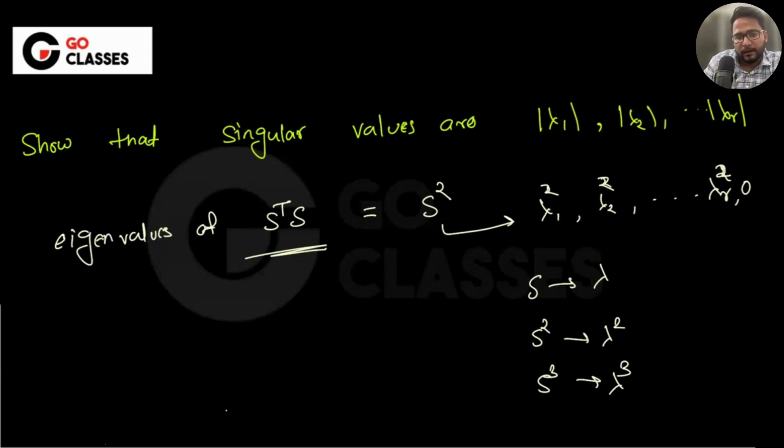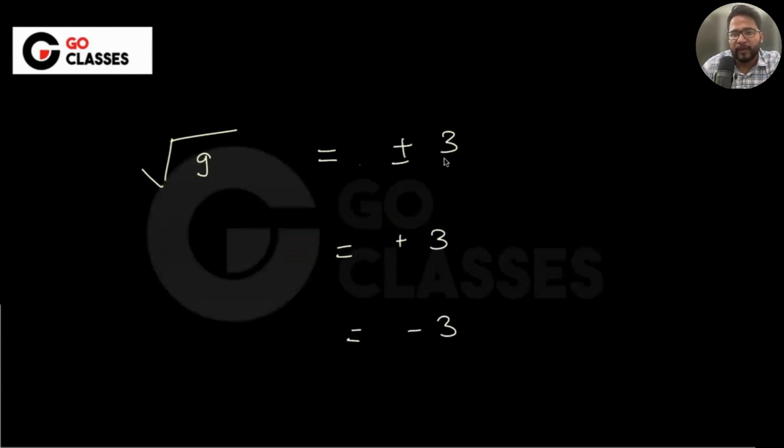So, do you know this? Let me ask you one thing. Let's suppose I ask you the square root of 9. Will it be plus or minus 3, or just plus 3, or just minus 3? Let's suppose it is A, B, C. Which one is correct? What do you think?